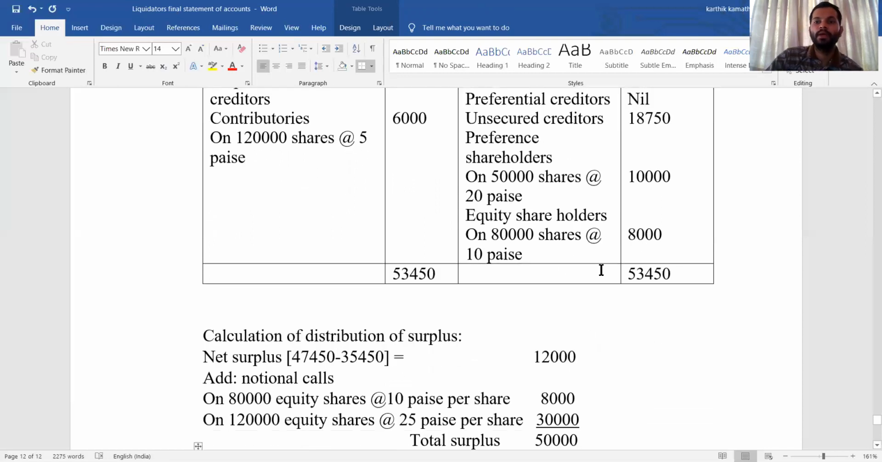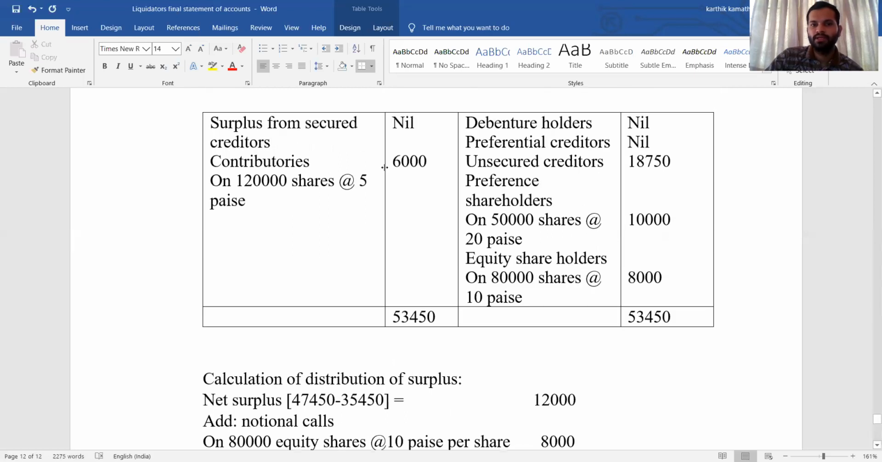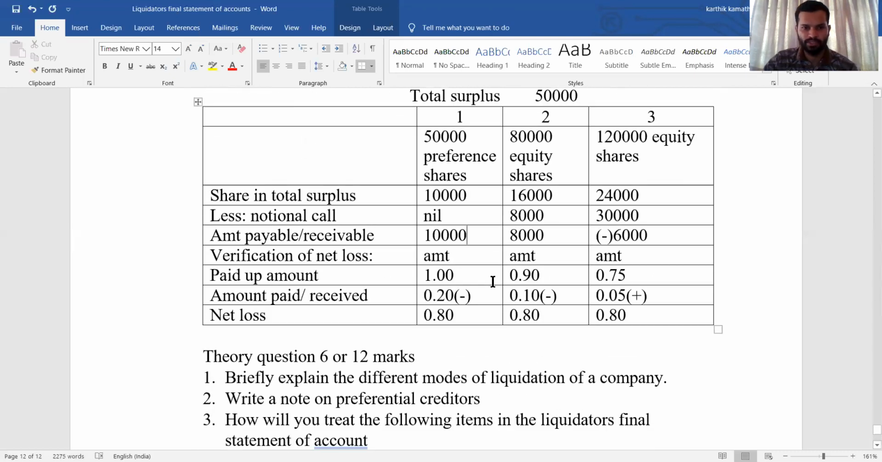Now we want the amount per share. How to calculate amount per share? That is 6,000 divided by 1,20,000, 10,000 divided by 50,000, and 8,000 divided by 80,000. You will get the amount per share. Because the next step is verification of net loss. Whenever equity shares of different paid up values are given, it should be adjusted in such a way that net loss must be equal for all classes of shareholder.